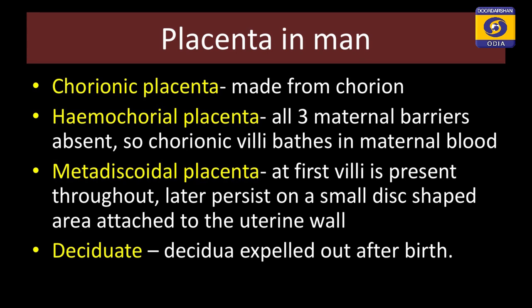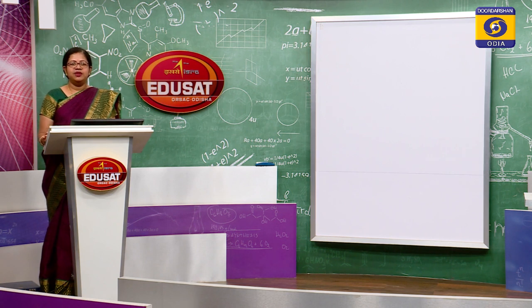What does hemochorial mean? There are three fetal membranes and three maternal membranes, which act as barriers during the formation of placenta. If all the three maternal barriers are absent and the chorionic villi is entirely embedded within the maternal blood, we say it is hemochorial placenta.